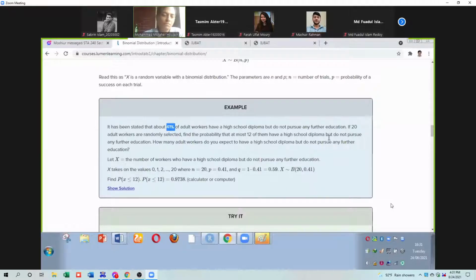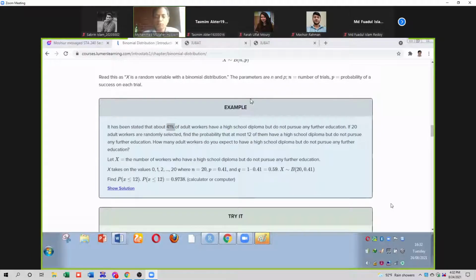If 20 adult workers are randomly selected, how many workers were randomly selected? 20 adult workers. Randomly means what? Randomly means the chance of selection of each element from the population is the same. I repeat, random means the chance of selection of each element in the population is the same. That is called random. Clear?